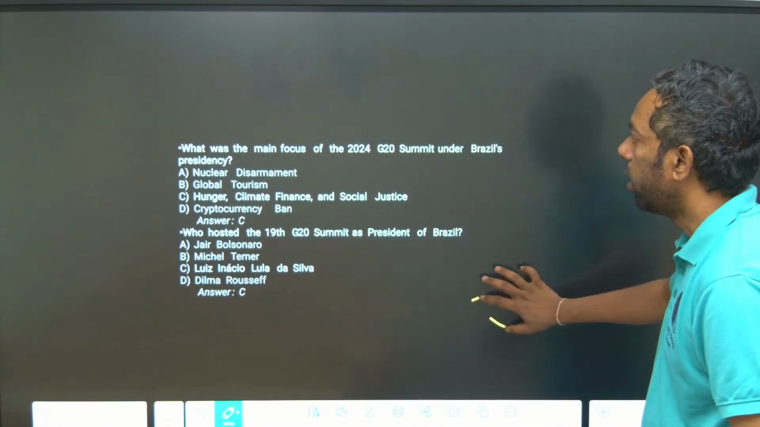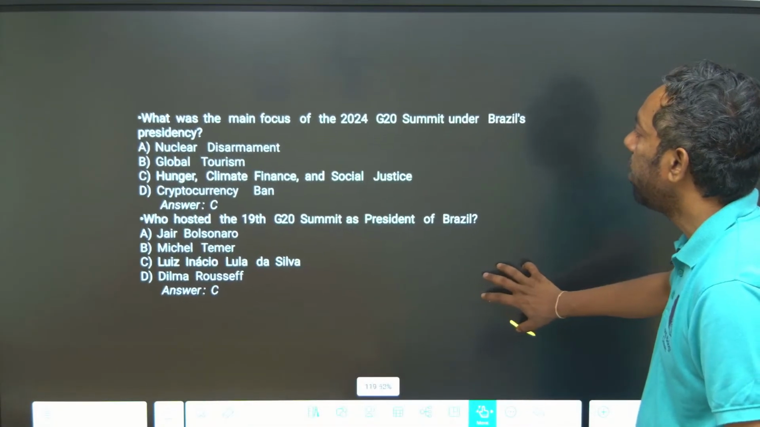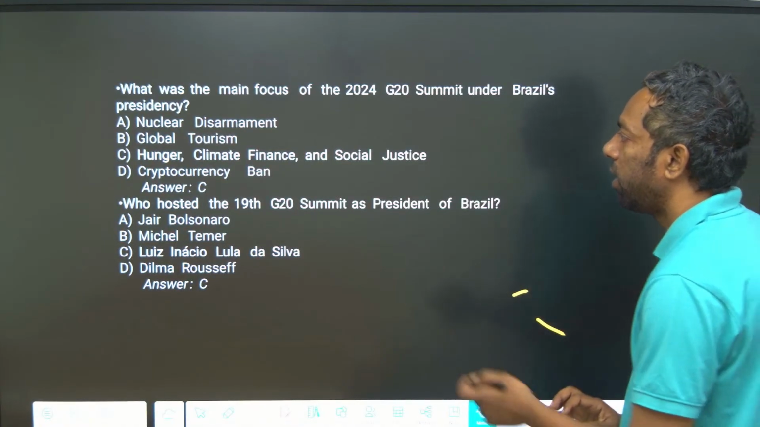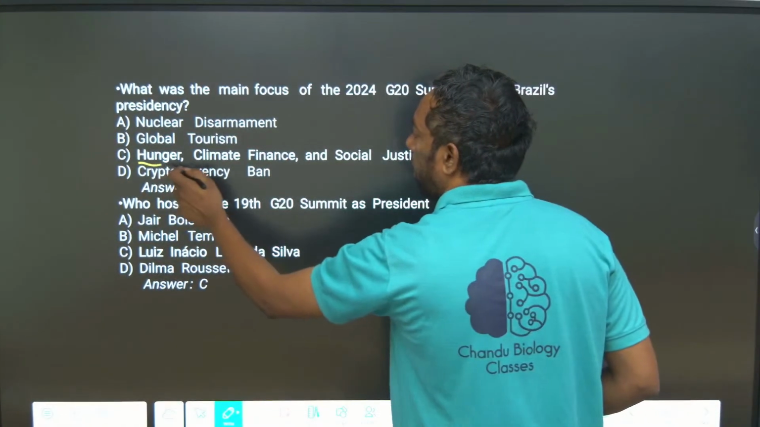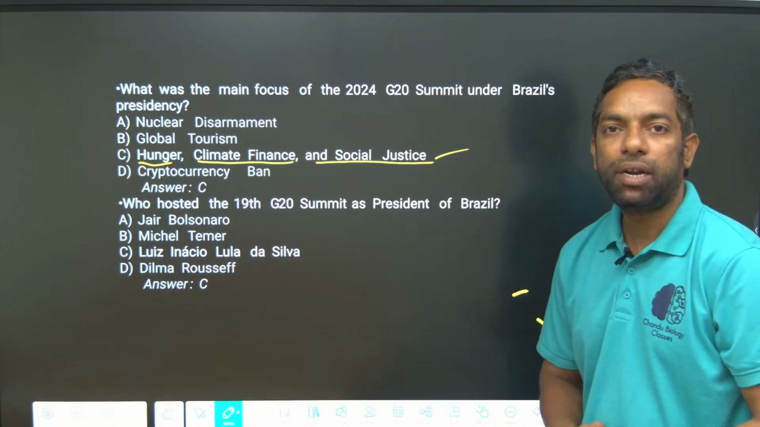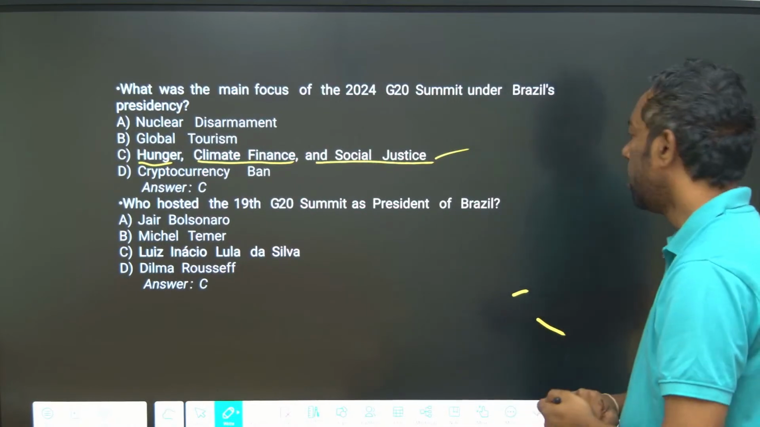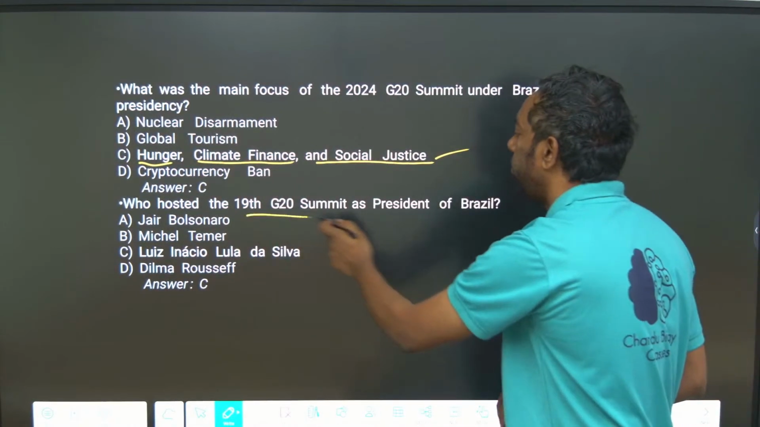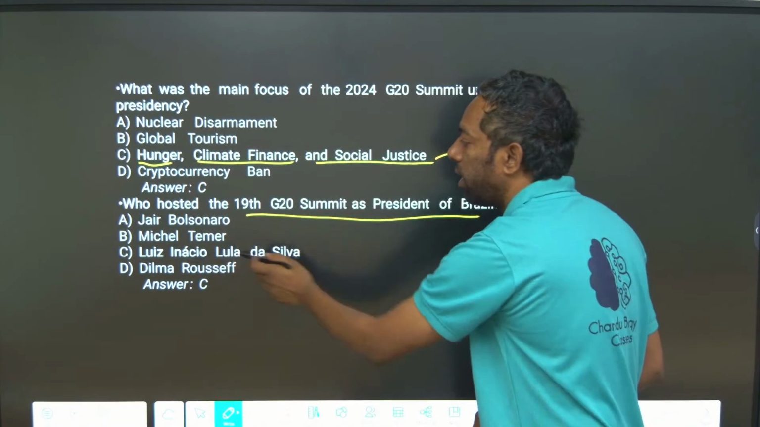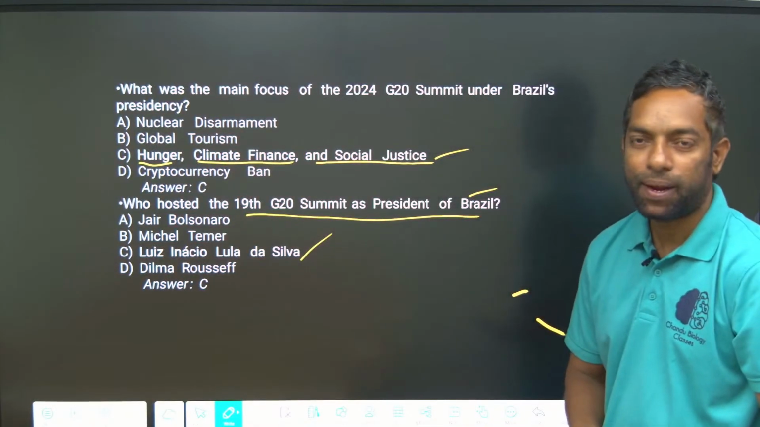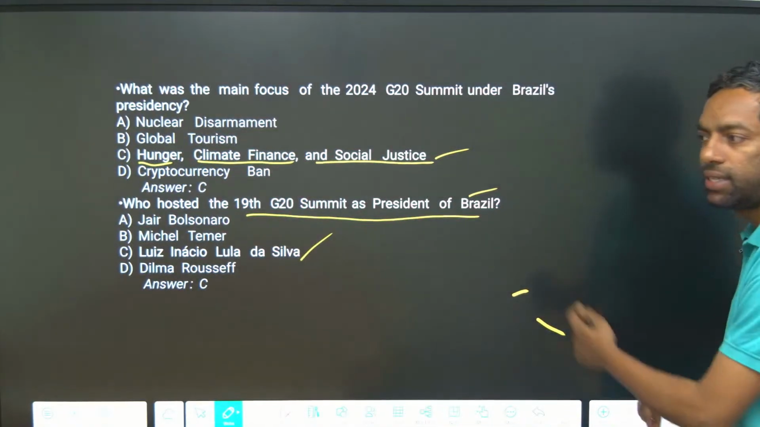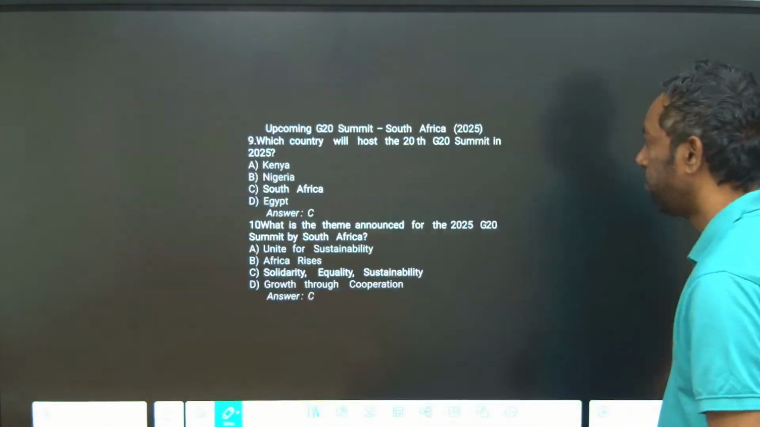What was the main focus of the 2024 G20 summit? Hunger, climate finance and social justice. Who hosted the 19th summit of G20 in Brazil? Luiz Inacio Lula da Silva, the president. This is a Spanish name, guys. This is important in the coming exam.